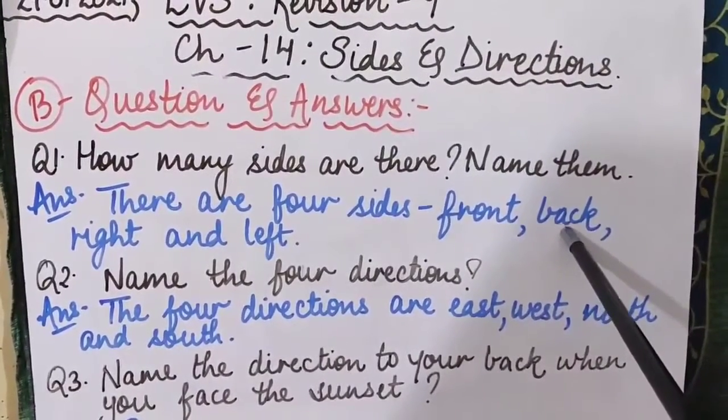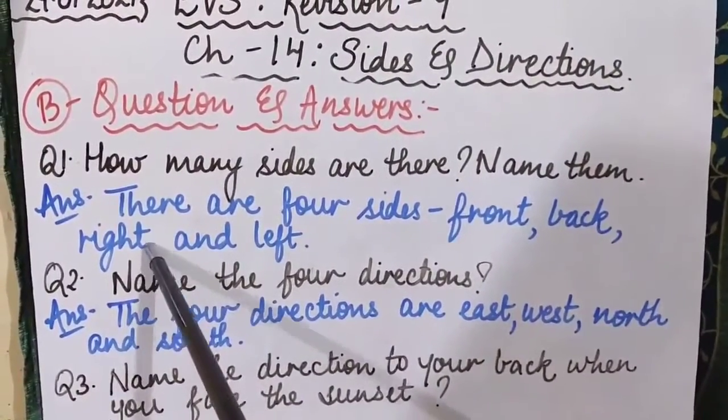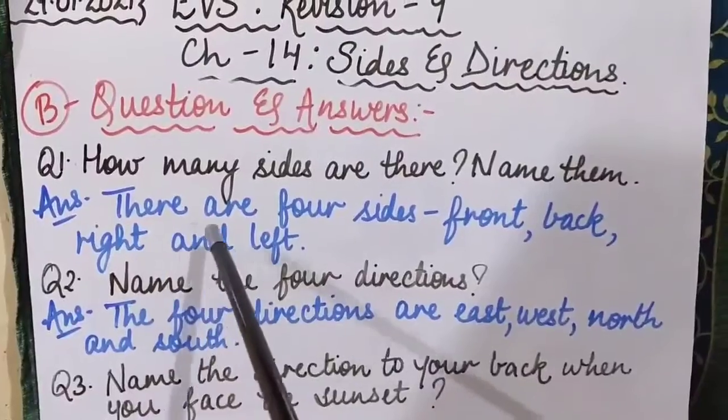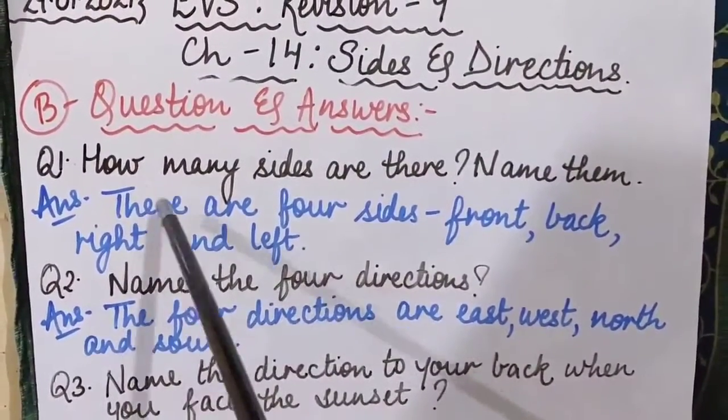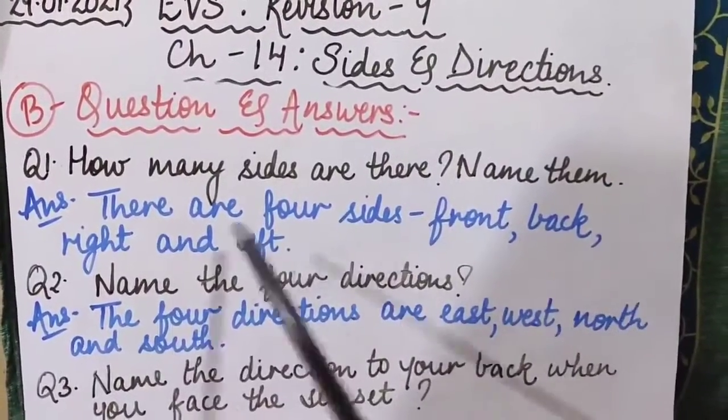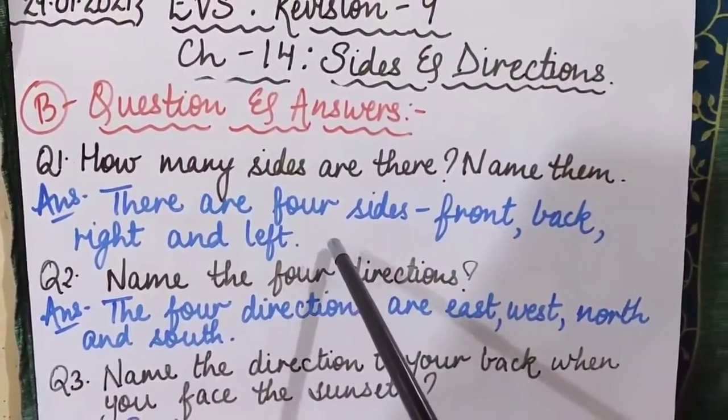Second is back, B-A-C-K, back. Third is right, R-I-G-H-T, right. And the last one, fourth one, is left, L-E-F-T, left. So there are 4 sides: front, back, right and left. Is that clear to you all?